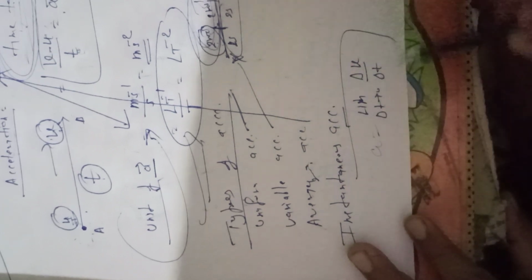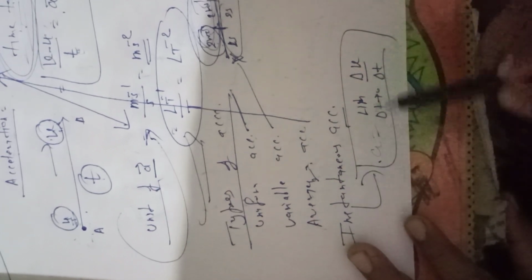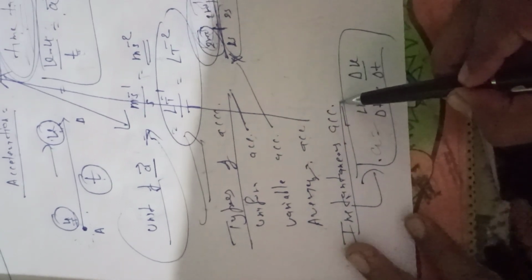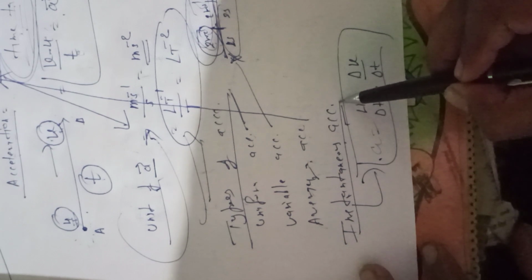This one is the mathematical formula of the instantaneous acceleration. If we go for a small change in interval of time with a small change in velocity, then you can say this is the definition of the instantaneous acceleration.